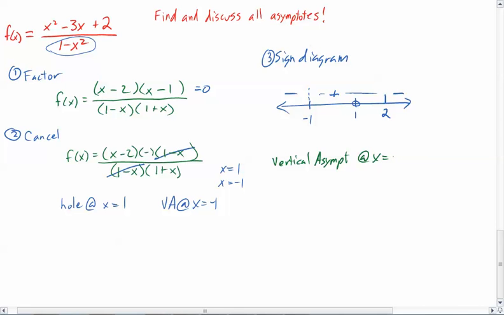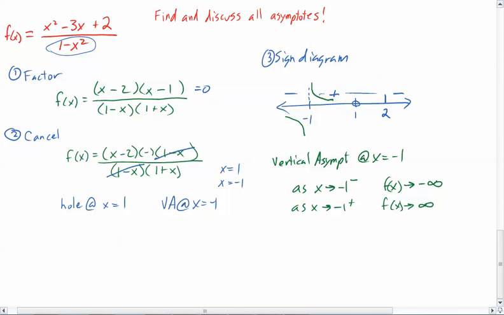At x equals negative 1. So as x approaches negative 1 from the left, we see that you're going to have a negative value, which means that f of x will approach negative infinity. We already know it's an asymptote, and since the values are negative here, that means it's got to be going down. Okay, it switches, which means it's going to be going up here. And so as x approaches negative 1 from the right, so as I go this way, I go up to positive infinity. So f of x approaches positive infinity.